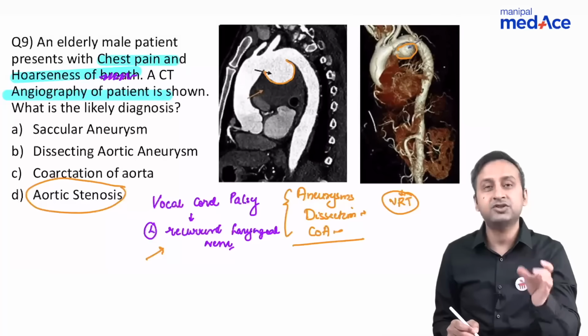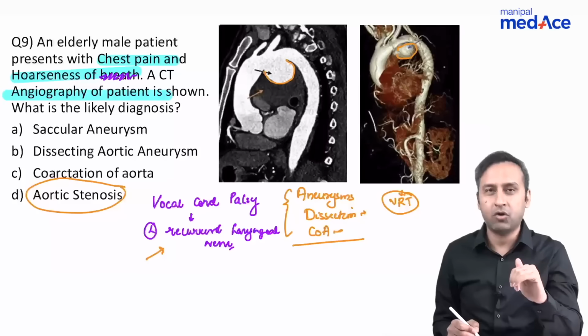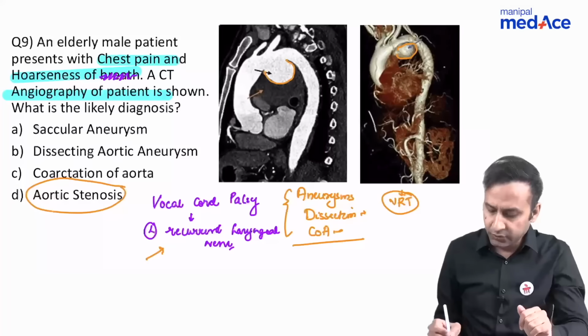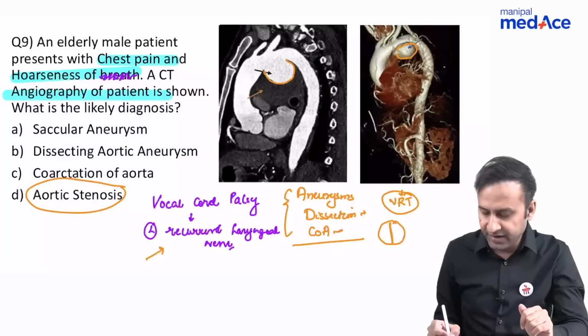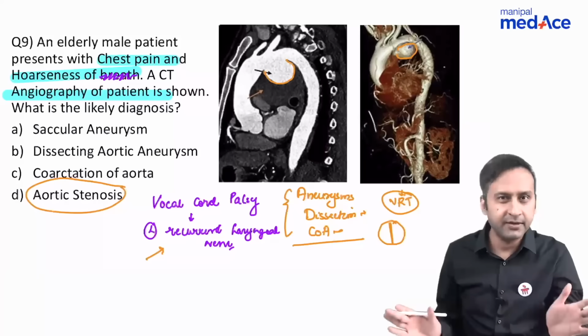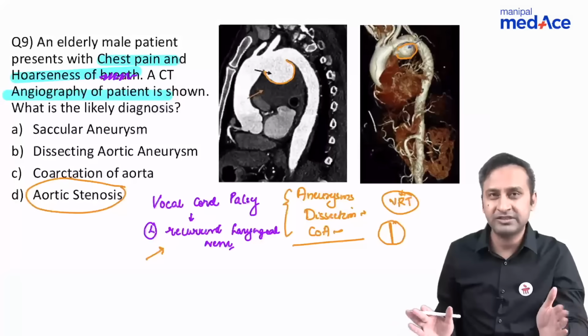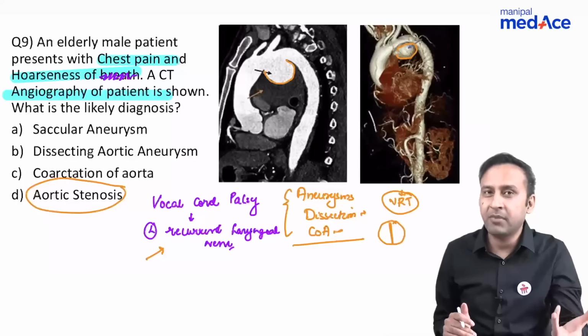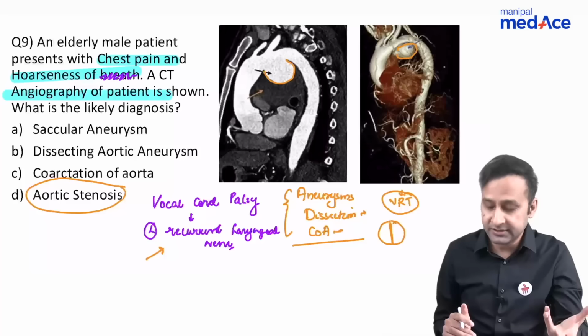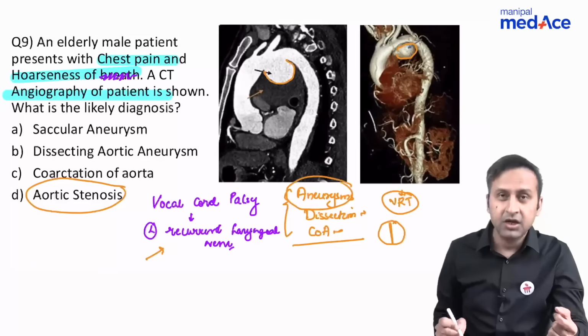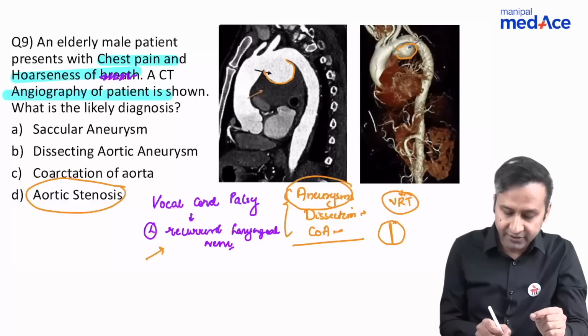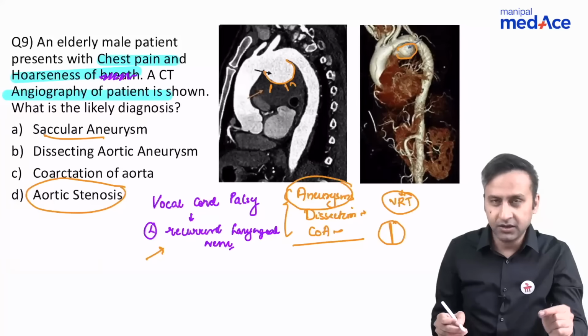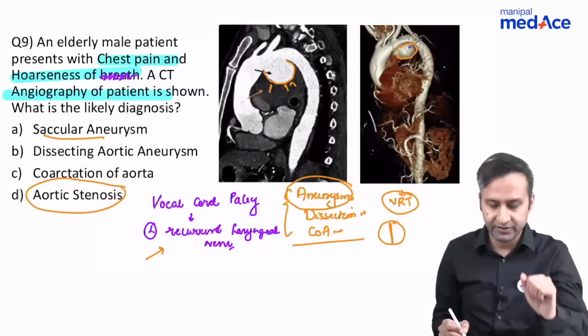Dissection is a pathology which involves the internal lumen of the aorta. So what are you going to get? Either you're going to get an intimal flap or you're going to get a double lumen. We didn't get an intimal flap, we didn't get a double lumen. So dissection was a bit unlikely. So what is that thing which has a mass effect and is related to aortic disease? It is an aneurysm. So the most obvious answer was a saccular aneurysm. In this case, you can see it hanging along the wall of the aorta. So it's a saccular aneurysm.